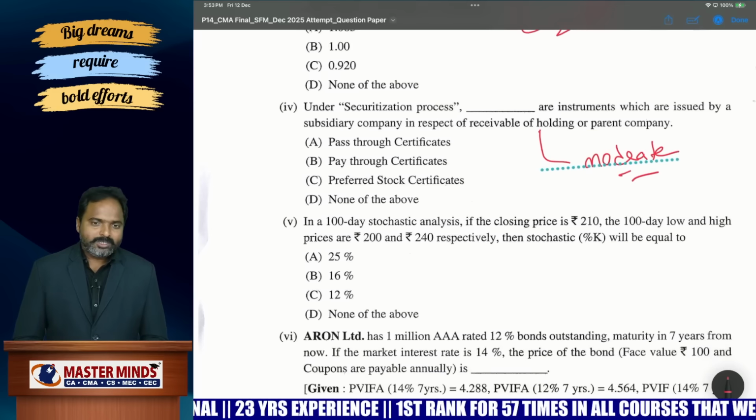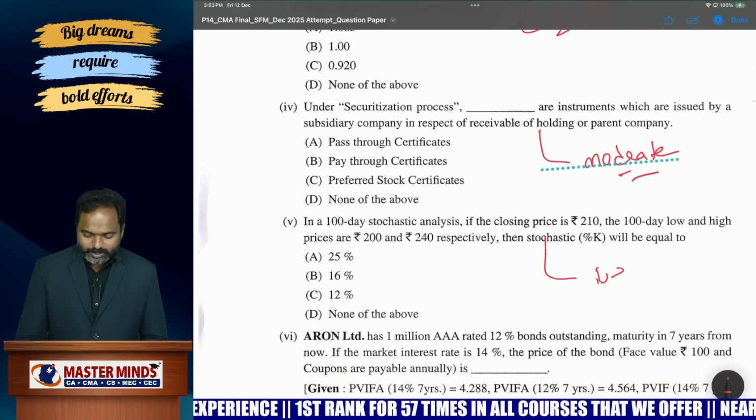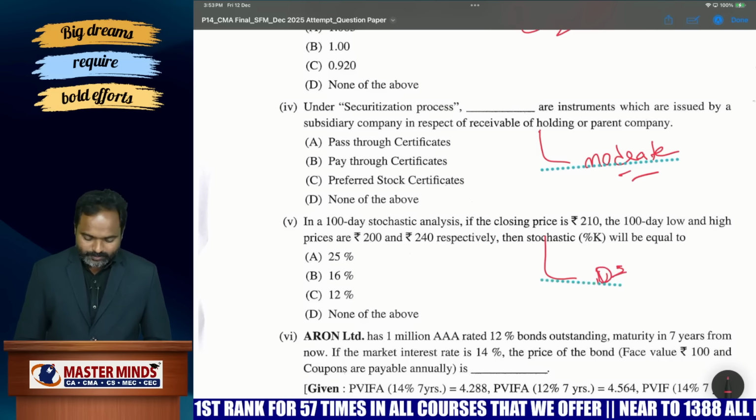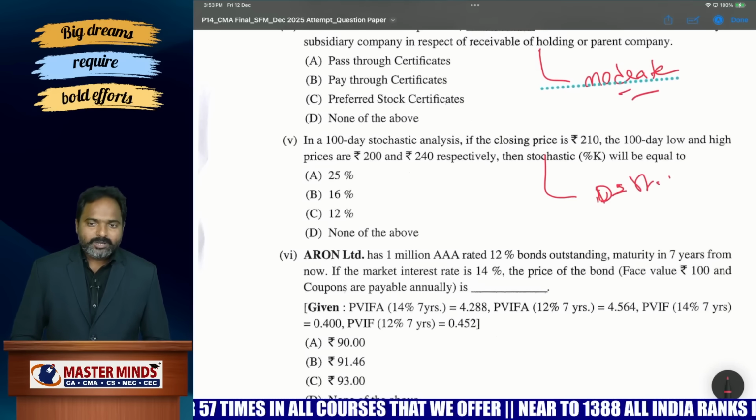Actually this is financial analysis, risk analysis. Students may not read this one. This is difficult. Students may not read this one. That's why it is actually difficult. Why am I saying it is difficult? Maybe students are not reading this MCQ.